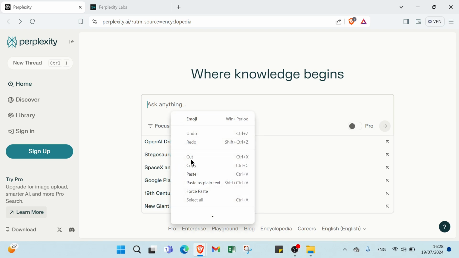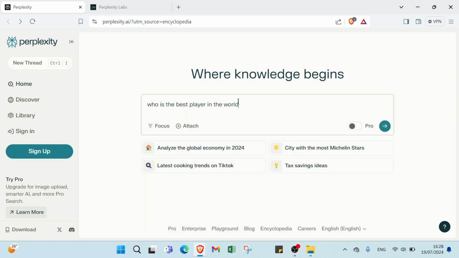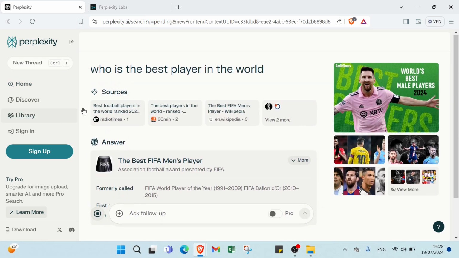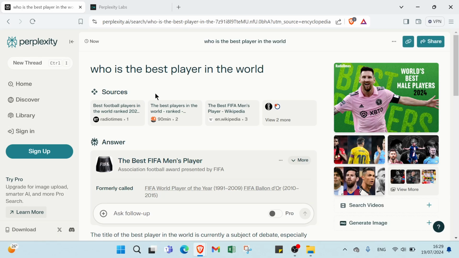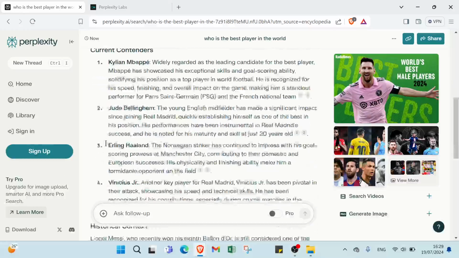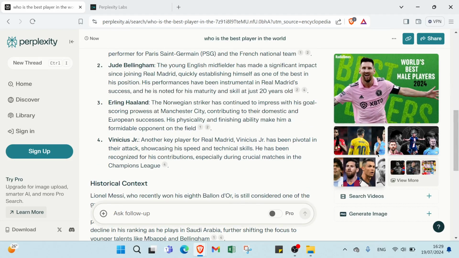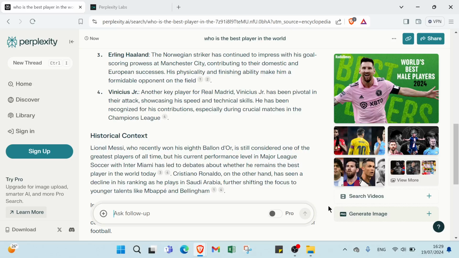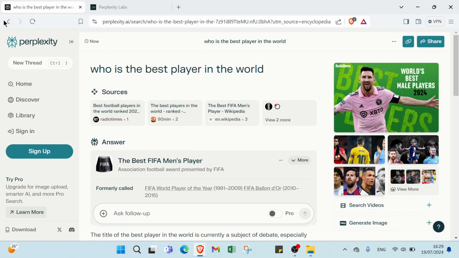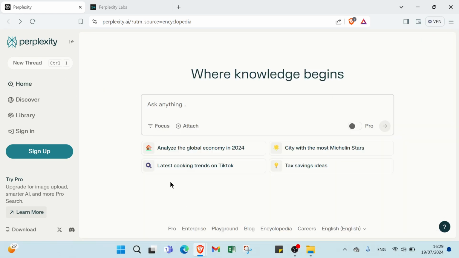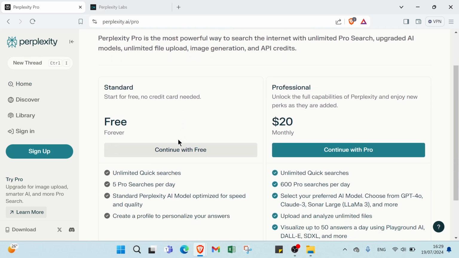So let's give an example here. For example, who is the best player in the world? Let's give an example and show why. Here we have sources, as you can see. We have here three sources, view two more. So we have two more here. Answer, current candidates, historical context. We have also images, search videos, also generate images. Then we have here Pro also. So here we have the free one.